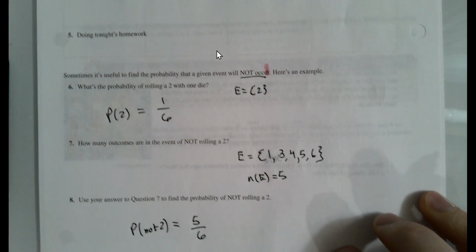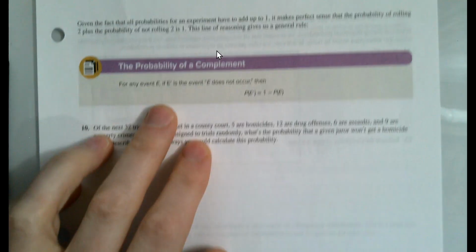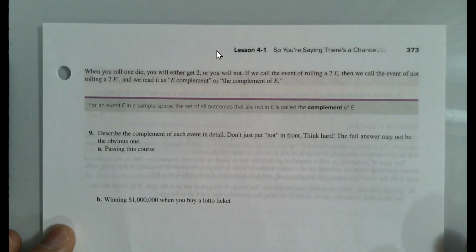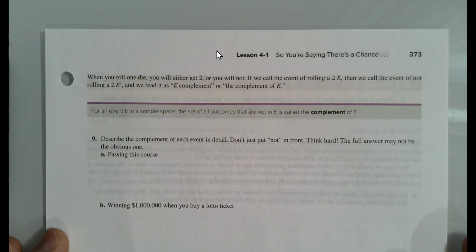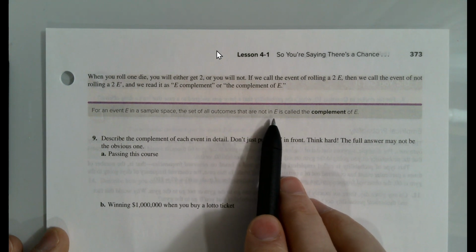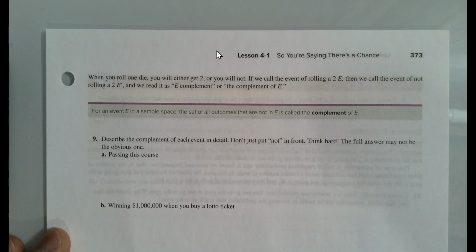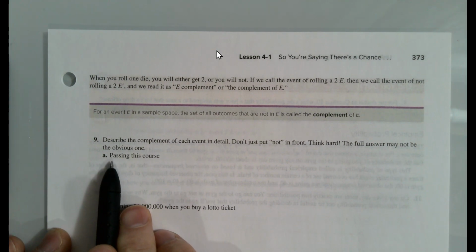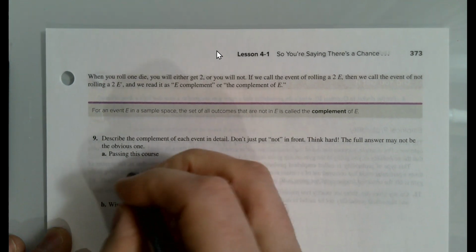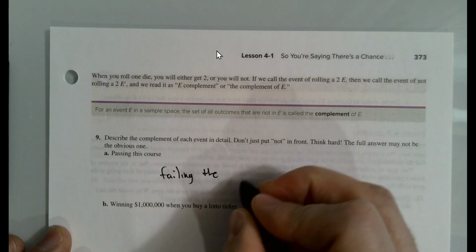All right, well, what have we done here? We've done this thing called calculating a complement. And what a complement is, it's simply all the outcomes that are not in a particular event. So we define one event, and then we say its complement is everything else. So the complement of passing this course is failing the course, or not passing the course.